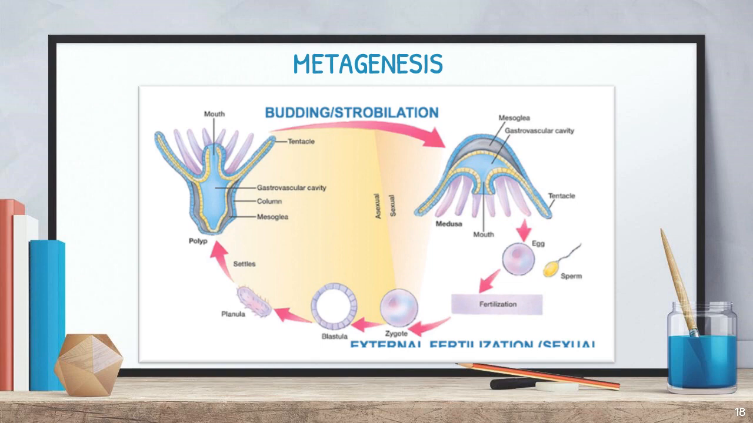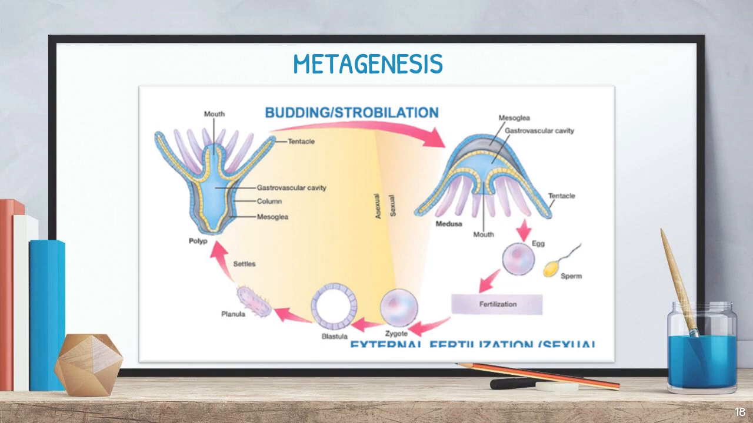So this egg cell and the sperm cell fuse together during fertilization. Then it produces the zygote, and the zygote produces the blastula. The blastula becomes a larva, called planula, and the planula becomes a polyp again.